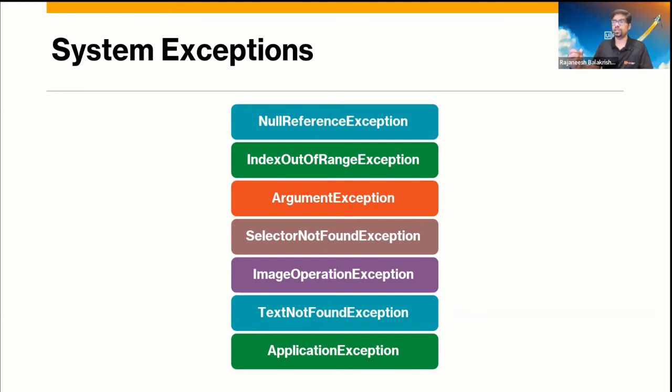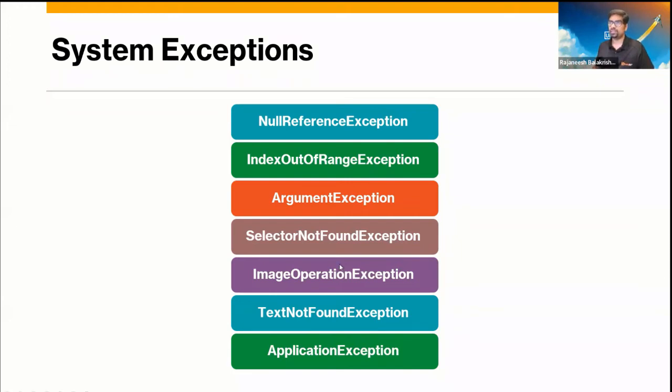Image operation exception: you wait for an image to appear or disappear, but that did not happen, so it may fail. Then text not found: in an application, you are expecting some text to appear or disappear, and that is not happening as expected. Those are called text not found exceptions. And application exception is when the application is not responding or is loading for a long time, and everything comes under the time limit. The robot will wait for a certain time limit, 30 seconds or 60 seconds, for the elements to appear or disappear, and if it is not happening, those are called application exceptions.